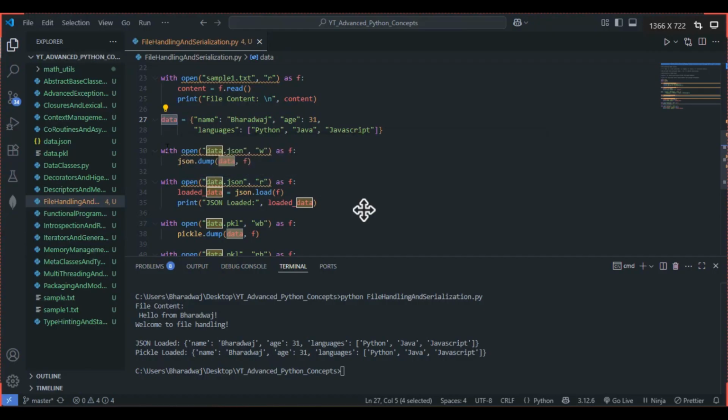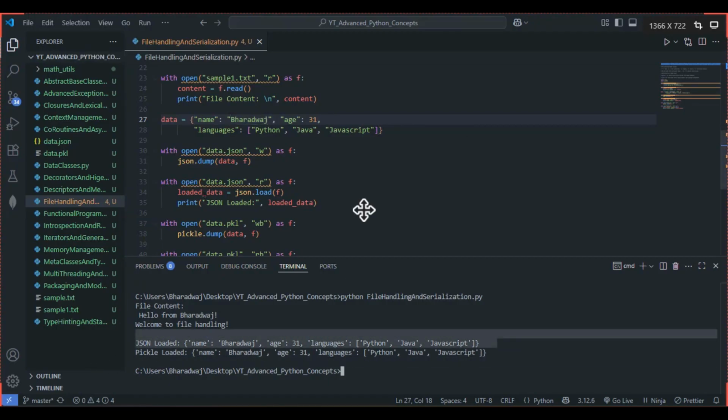We have already written the data to the file with json.dump, data comma f. When we read the data, we have to get the output in the JSON format, nothing but name Bharadwaj, age 31, languages, these things. So this is what we are getting here. I have included "JSON loaded" within the strings, and a colon, just to differentiate between JSON and pickle.